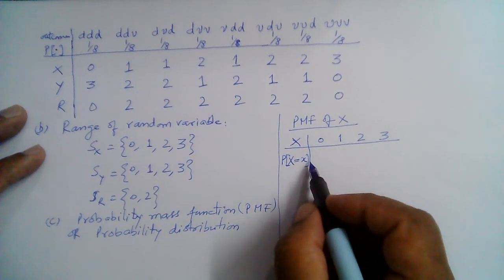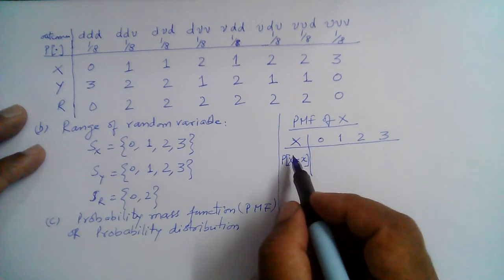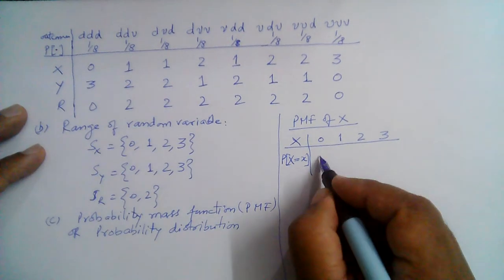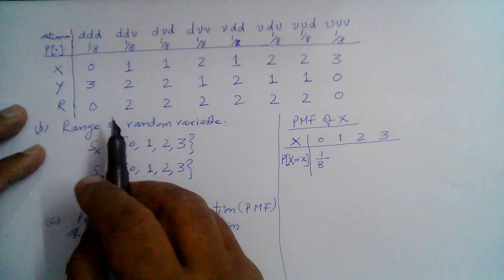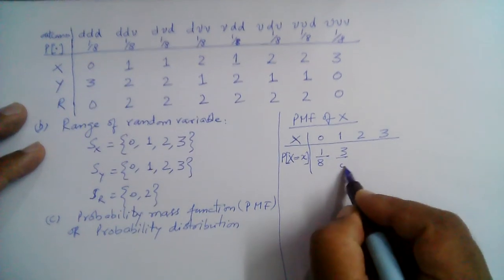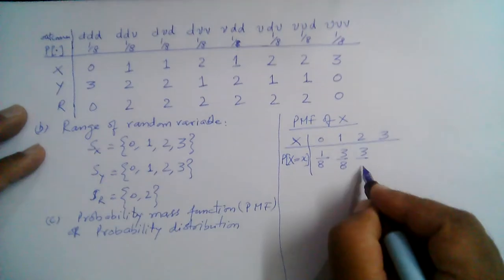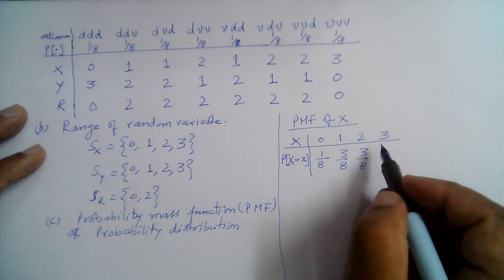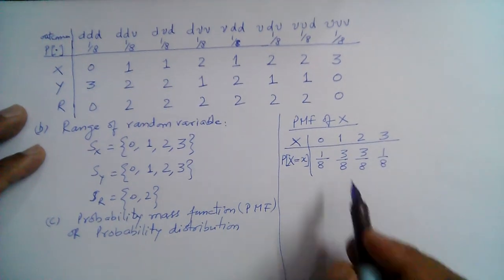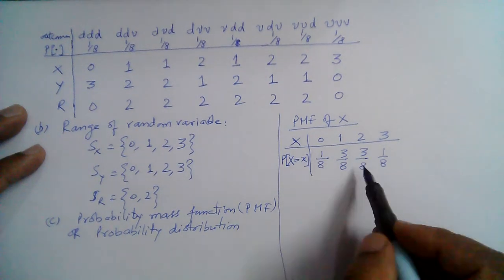So as described here, the probability that x takes on value 0 is 1 over 8, because this 0 occurs only once, right? And the probability that it takes on 1 is 3 over 8. And the probability that it takes on 2 is also 3 over 8. And probability that x is equal to 3 is also 1 over 8. So this gives us the PMF, or the probability distribution of the random variable x.